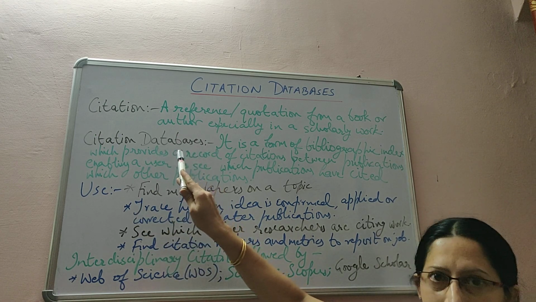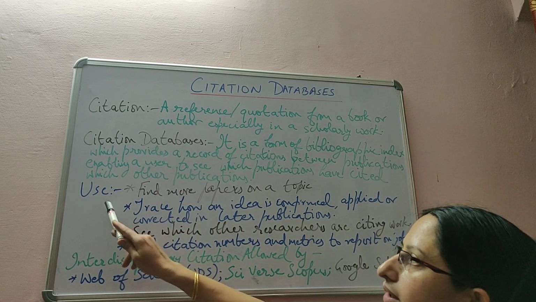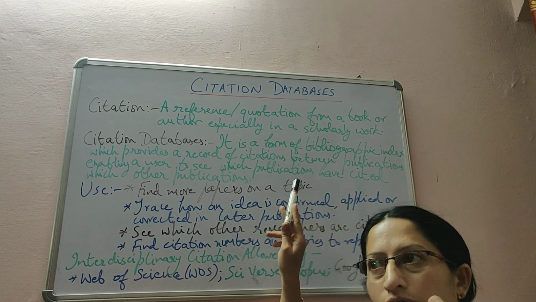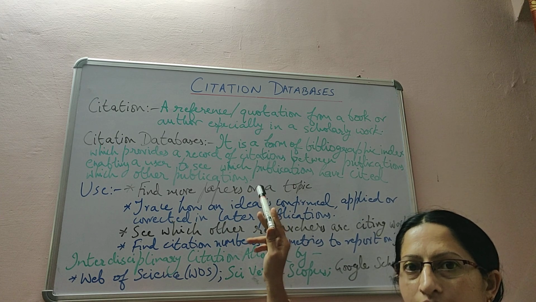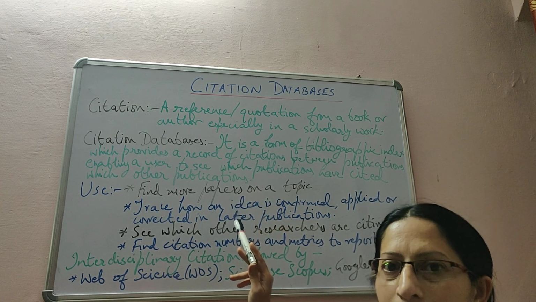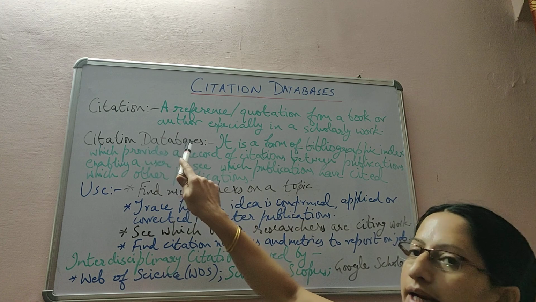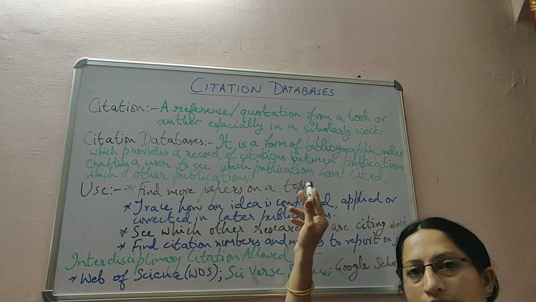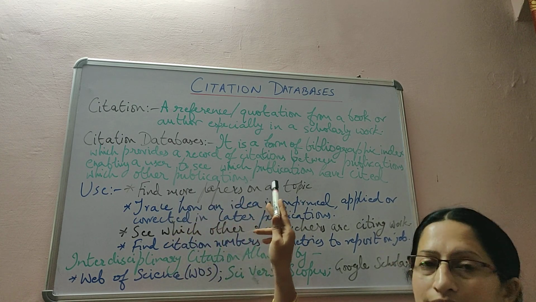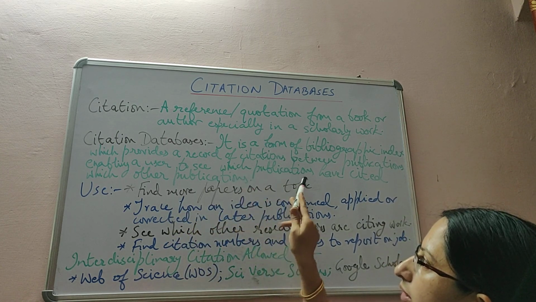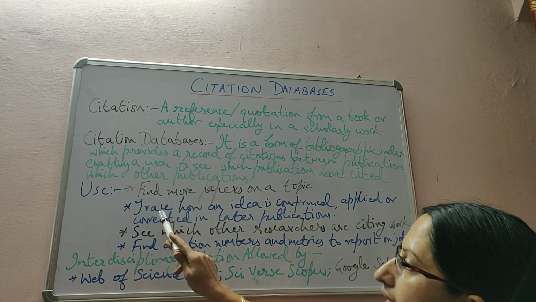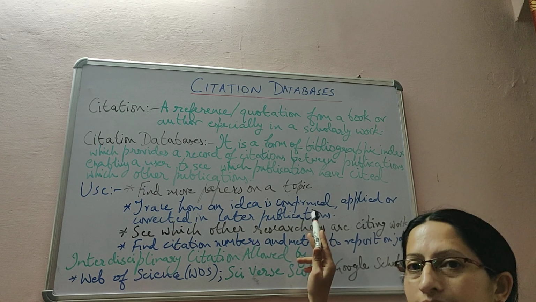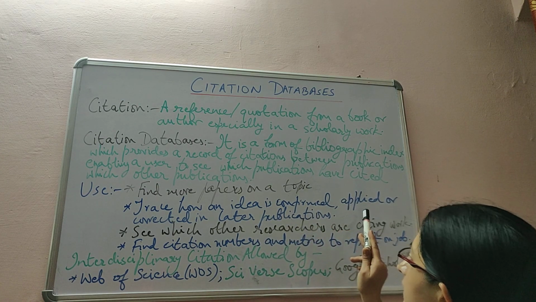Now how is the citation database useful? It is useful to find more papers on a topic. If we are willing to write on a particular topic and want to find more and more papers on it, we can go to this citation database and understand which other papers are published on that topic. That is basically for literature review. Then we can trace how an idea is confirmed.